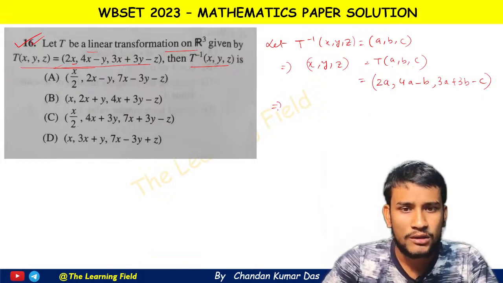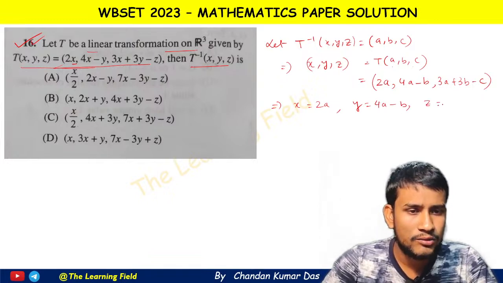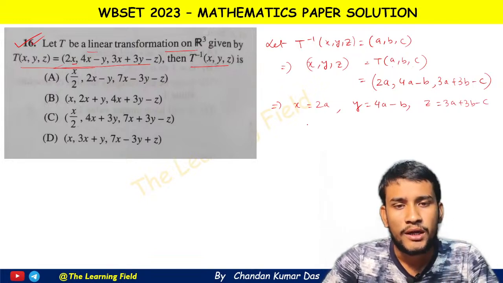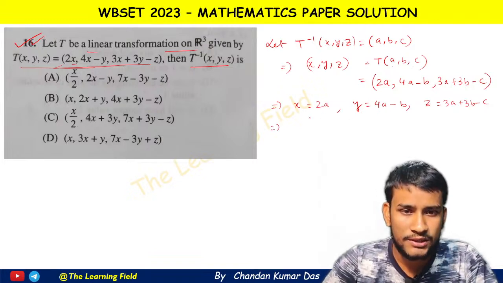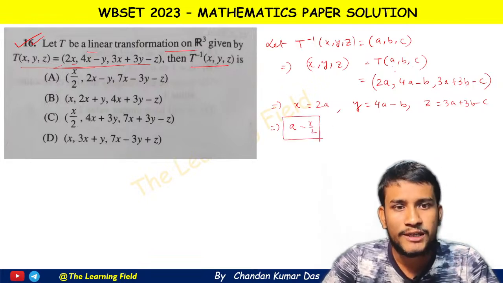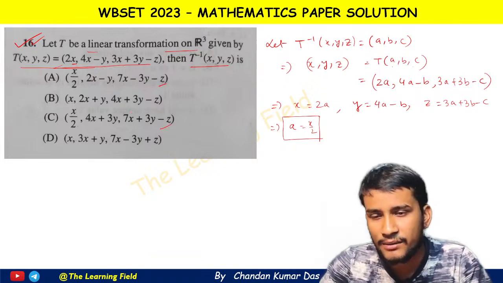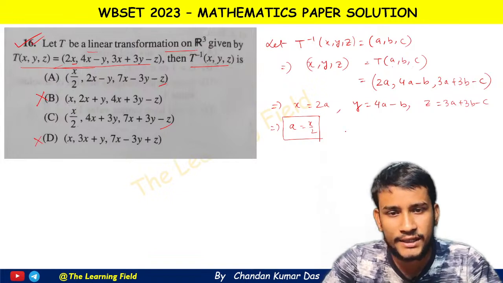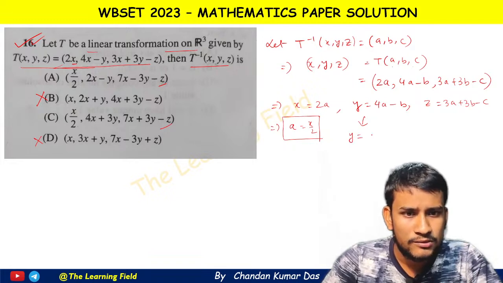Now that means x equal to 2a and y equal to 4a minus b and z equal to 3a plus 3b minus c. Now we need the values of a, b and c in terms of x, y and z. So from this equation we can get a equal to x by 2. That means either option A or option C can be correct. Option B and option D are incorrect. So now from this relation we put y equal to 4a, means we put the value of a.